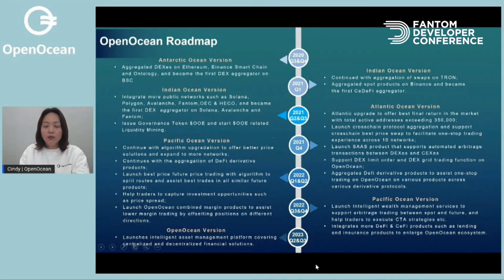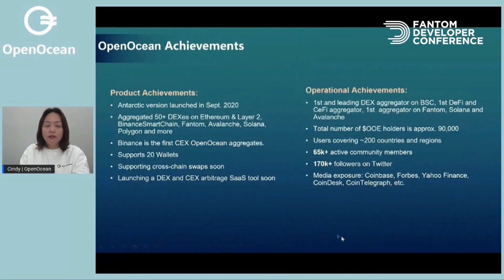So later in 2023, we will expand to the OpenOcean full version. On it, we will launch the full intelligent asset wealth management services platform, covering the decentralized and centralized financial ecosystem we have aggregated and provide you decentralized and centralized financial solutions.